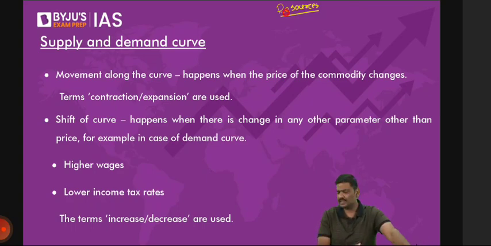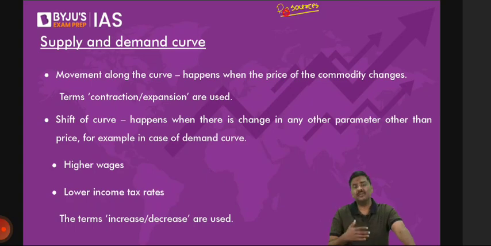Why is there opportunity cost? Simply because you have limited resources, not unlimited resources. Because you have limited resources, you have to choose one and forgo the other option. And what is the cost of the foregone option or the next best alternative? That is the concept of opportunity cost. Opportunity cost can be negative, and it can be positive. Remember those concepts. And then we started with the concept of law of demand and law of supply.